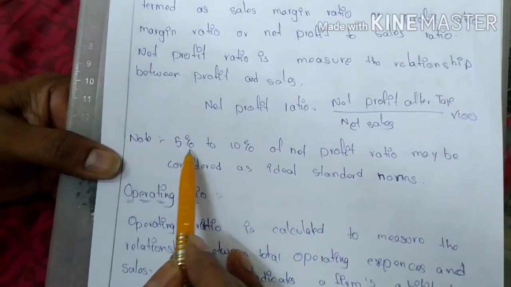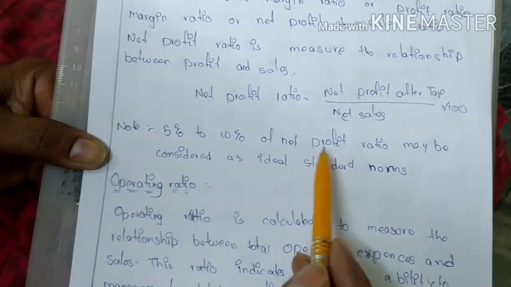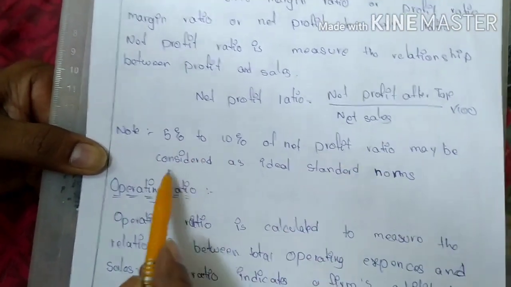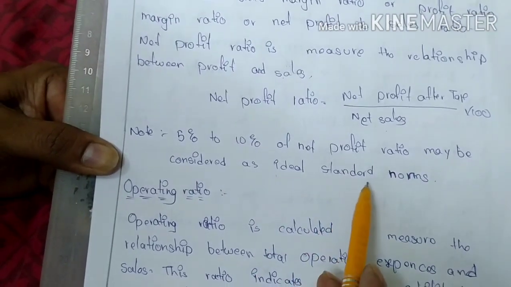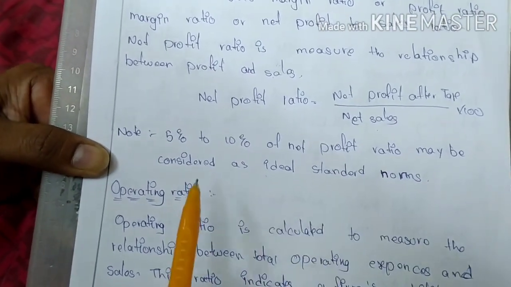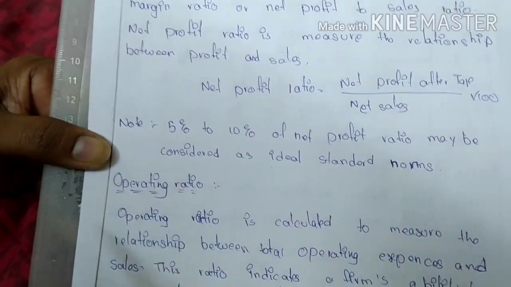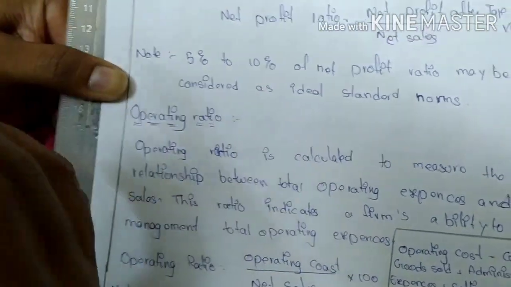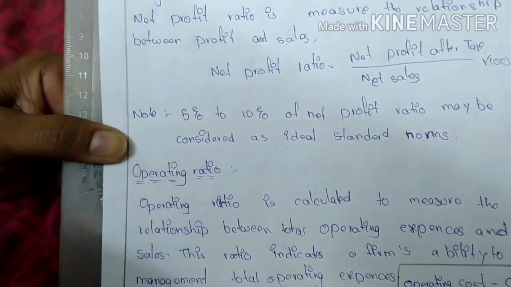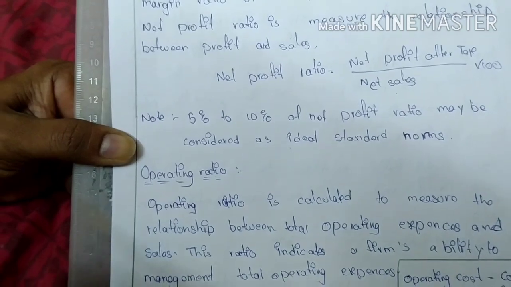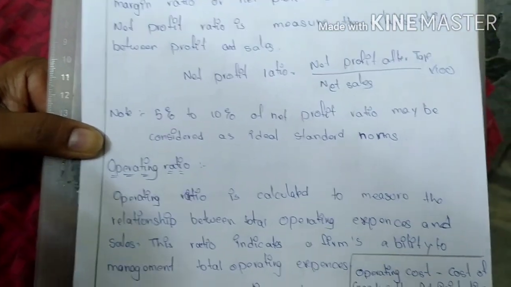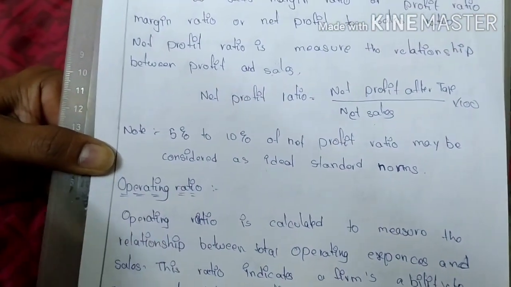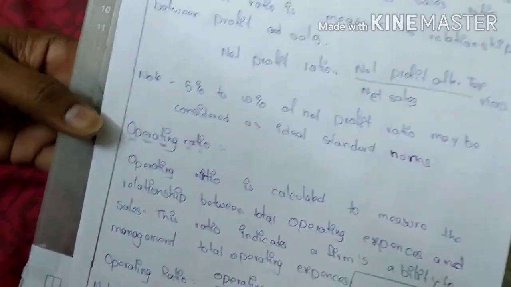Here 5% to 10% net profit ratio may be considered the ideal standard norm. That means if a company earns more than 5 or 10 percent net profit ratio, it indicates the company is earning good profits.